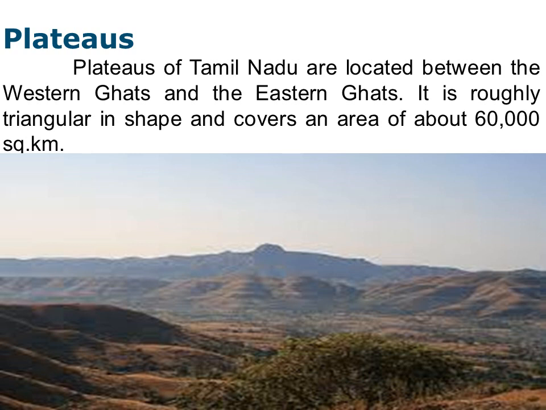Okay, it is roughly triangular in shape and covers an area of 6,000 square kilometers. So our Tamil Nadu is there in the Deccan Plateau. The Deccan Plateau area is 7 lakh square kilometers. In that, we get 6,000 square kilometers in Tamil Nadu. So how much is remaining? 6 lakh 40,000 square kilometers is separate. Many areas are there, Karnataka, Andhra Pradesh, these all are there. So our Tamil Nadu got 6,000 square kilometers.